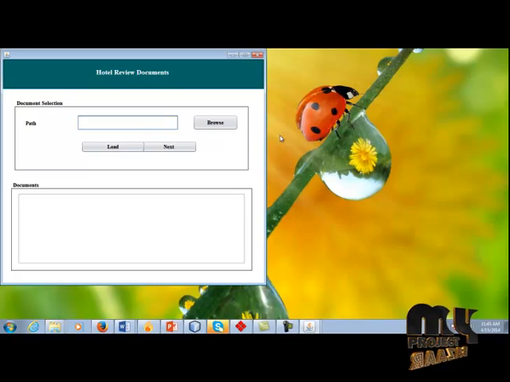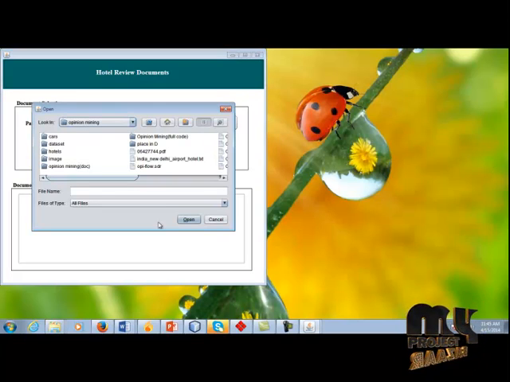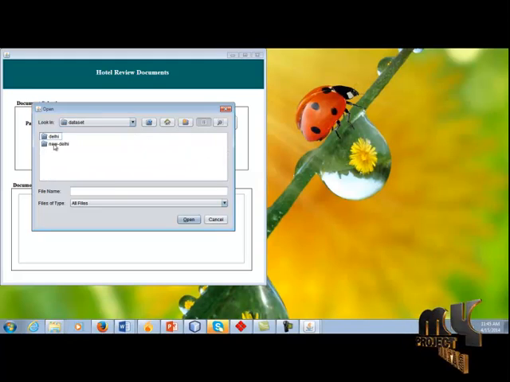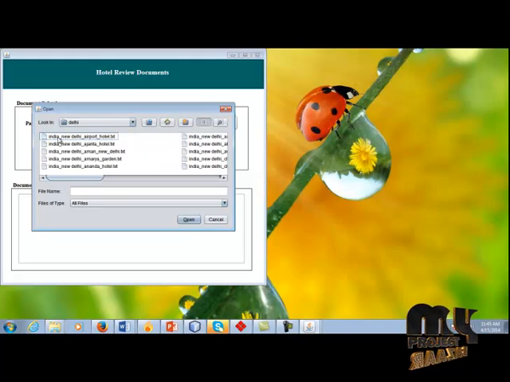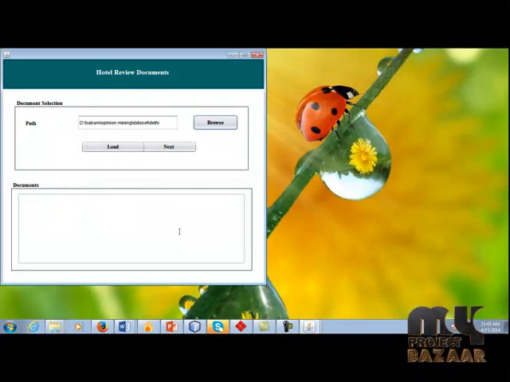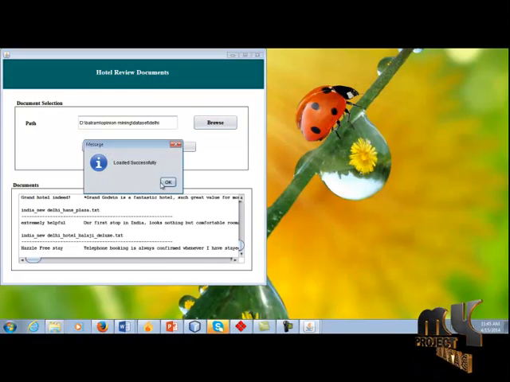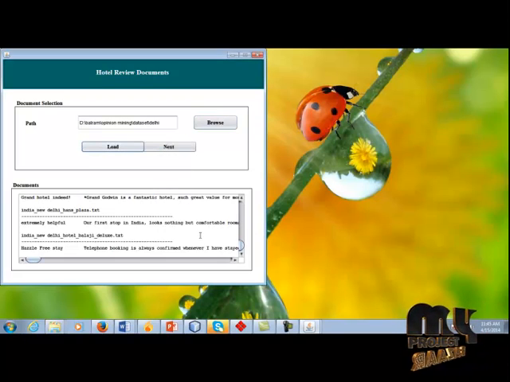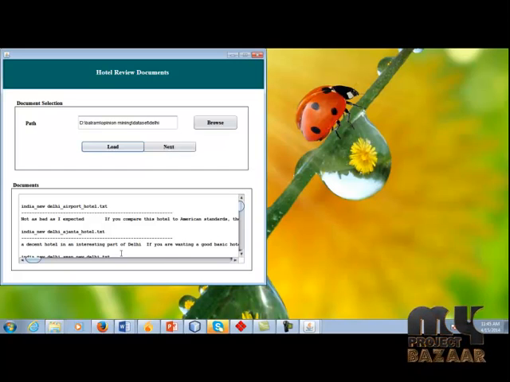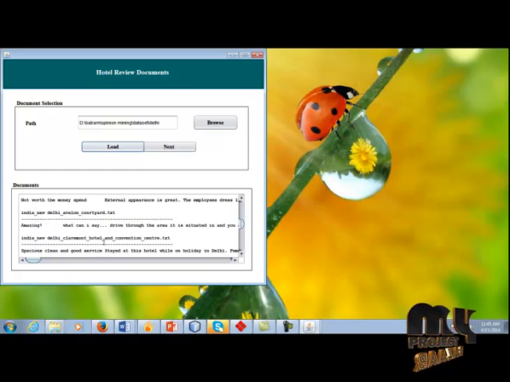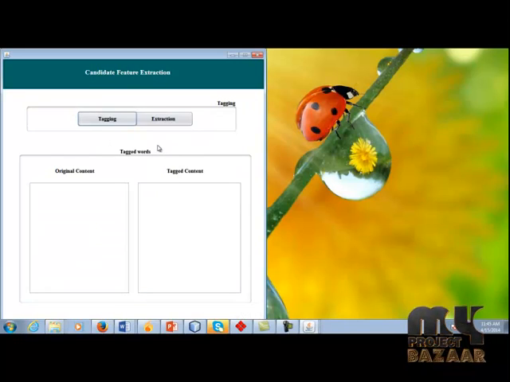Now we are going to get the documents, the hotel review corpus. Click browse, open the package and go to the data set in Delhi. Click any one file, and load the data set into the database. Loaded successfully. These are the hotel review corpus. Click next. Now we are going to perform the tagging.